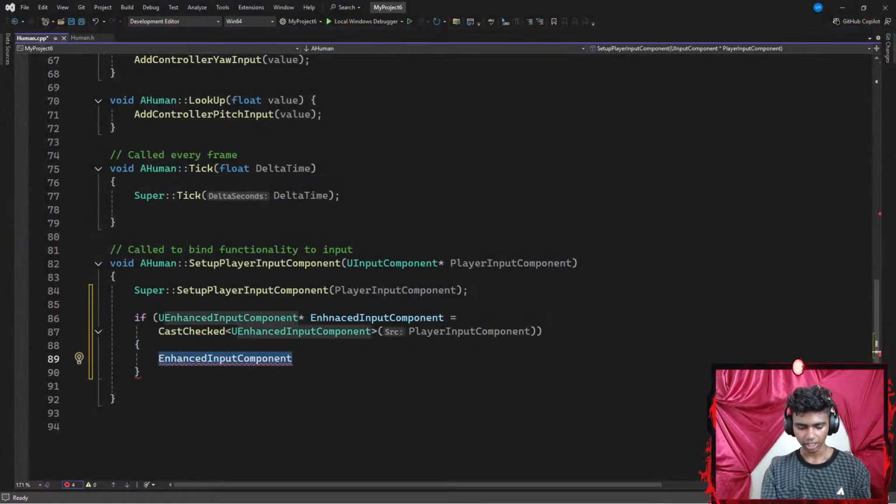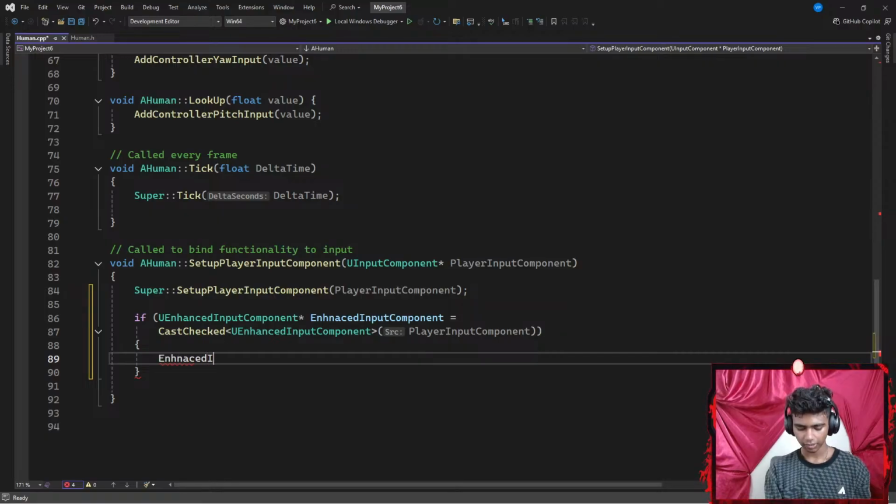Okay, let's go with EnhancedInputComponent. I'm going to point that towards BindAction with a pair of parentheses that requires a few parameters. The first is going to be Move. The second is going to be an ETriggerEvent, where I use a scope resolution operator to get the trigger type.